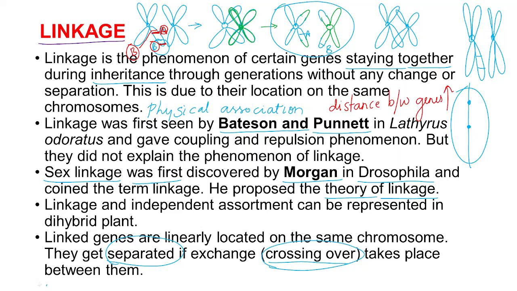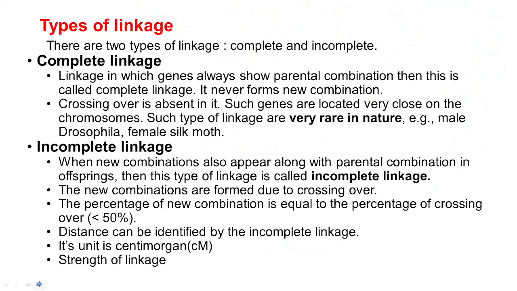But if the distance between the genes is less, then recombination will be less. That means the possibility of getting separated from each other will be less, right. Let us move to the next one, that is types of linkage.